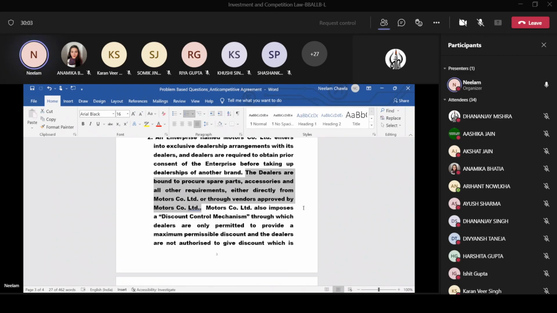Yes, can we put it under tie-in arrangement? It means that I am buying a car. Now for the spare parts, if I need the spare parts, then only the spare parts of a particular dealer I am bound to buy. So, will this not be a tying-in arrangement? Yes, can we put it under this category, tying-in arrangement?